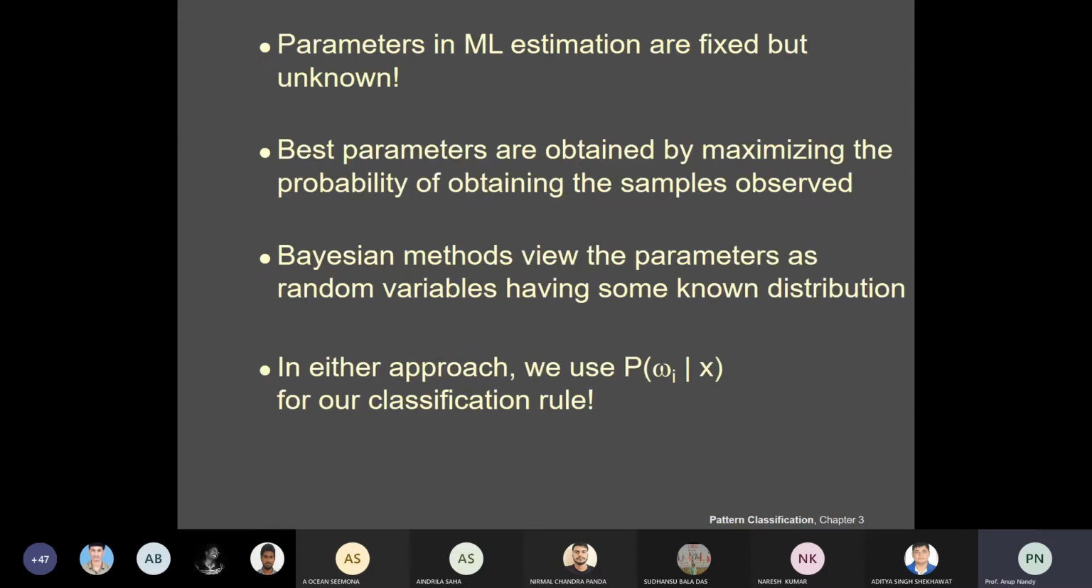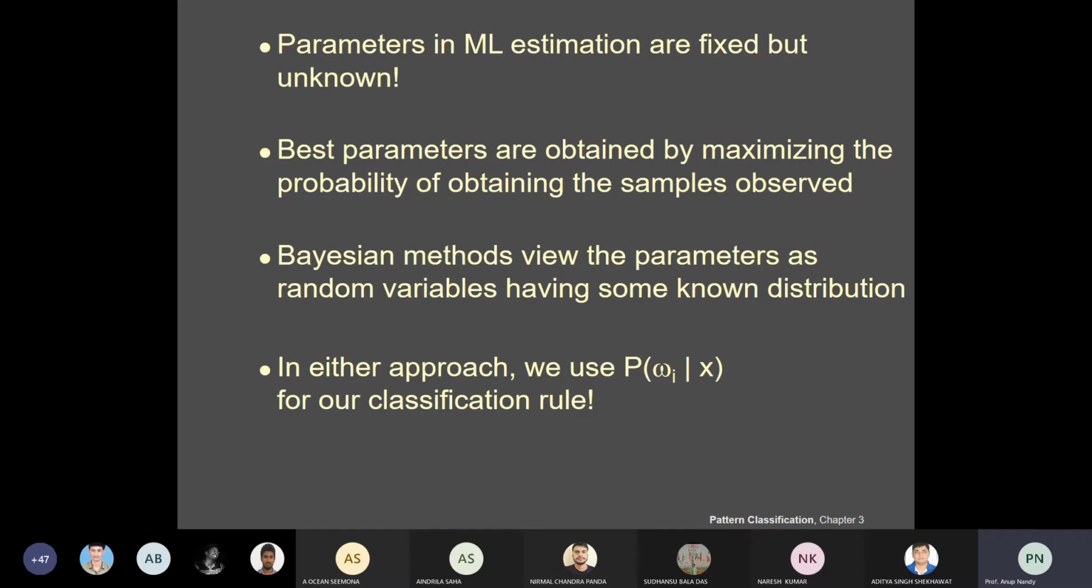We'll see now: the parameters in ML estimation are fixed, as I already told you, but unknown, and the best parameters are obtained by maximizing the probability of obtaining these observed samples. You have to find the parameter in such a way that it best describes the distribution followed by the training sample points or the observation sequences that you have.